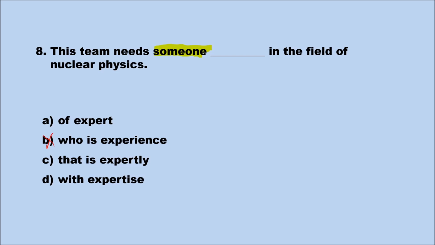Who could be the beginning of a relative clause. If you have who and then the verb be, as Yudee said, this would require an adjective. It's not, it's a noun. So we can cross that one off. Next, let's look at C.